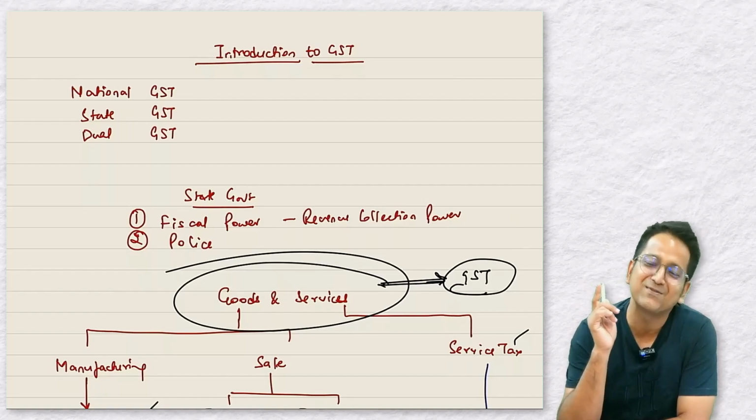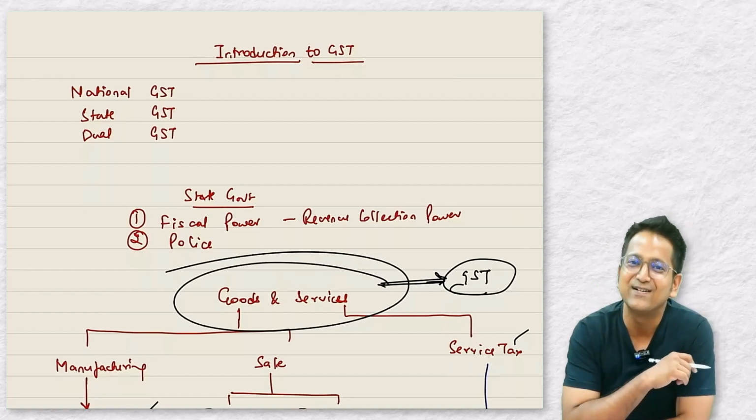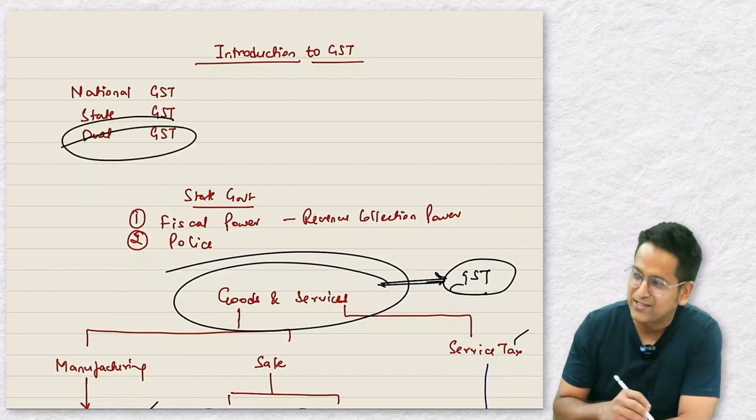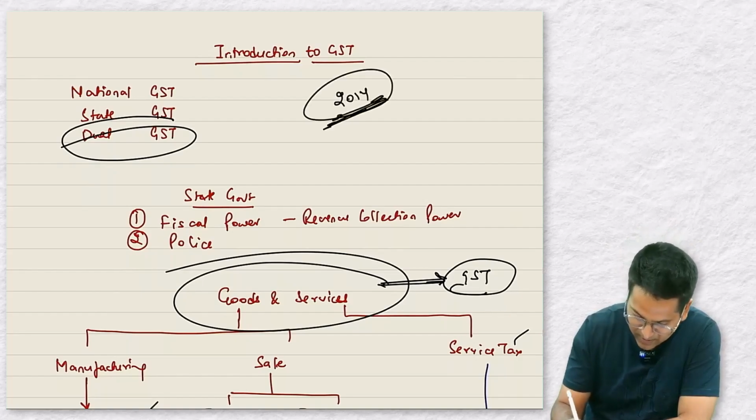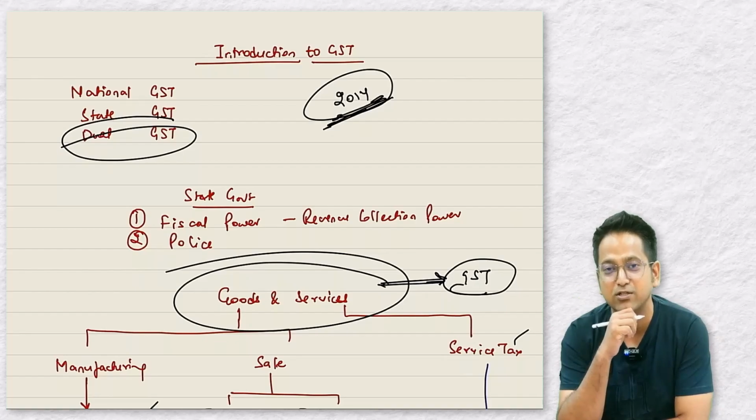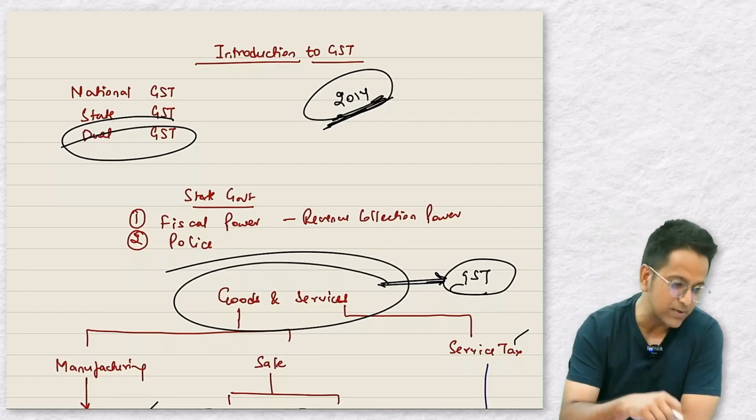So do you know what finally came in our nation then? What was implemented in our country? Dual GST. When Modi ji's party first came to power in 2014, Modi ji declared at that time that we will bring GST, dual GST, and now the state government agreed.